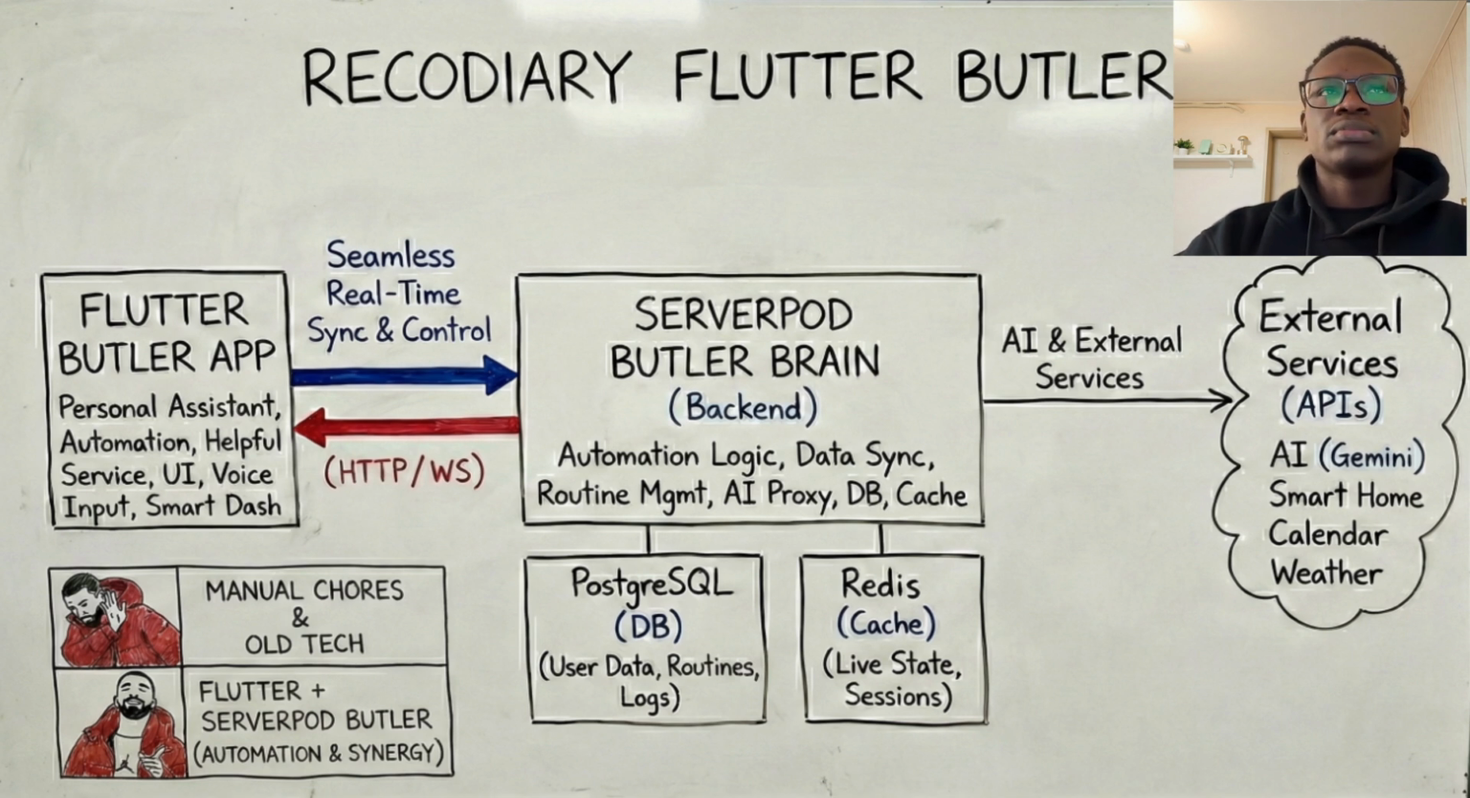Basically, the full Dart setup let us move extremely fast, and it made shipping Recodiary pretty smooth in the entire experience. So try it out in the GitHub repo and let me know what you think.